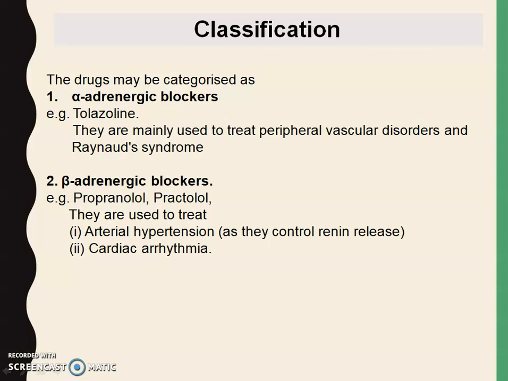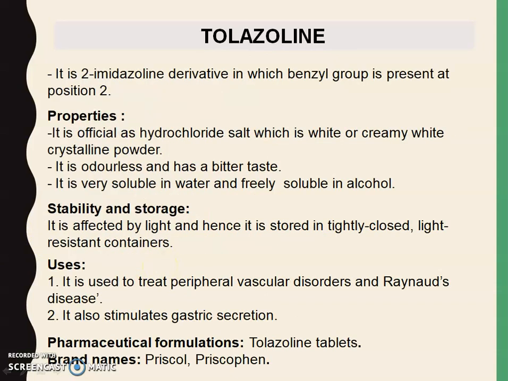Let's start with classification. The drugs may be characterized as alpha-adrenergic blockers, for example tolazoline. They are mainly used to treat peripheral vascular disorders and Raynaud's syndrome. Second class, beta-adrenergic blockers, for example propranolol and practolol. They are used to treat arterial hypertension, as they control renin release, and cardiac arrhythmia. Let's start with the individual drugs.